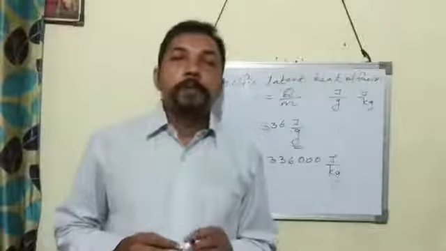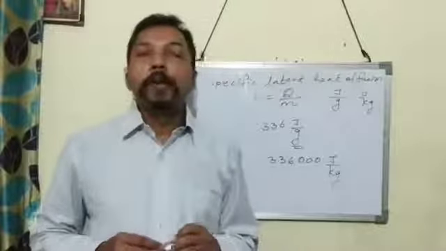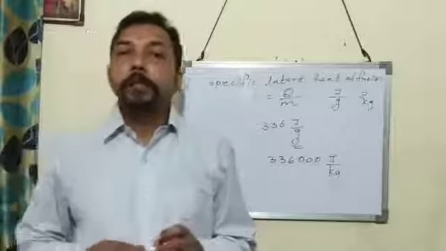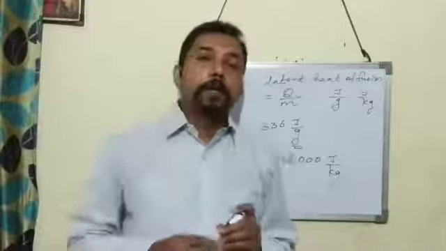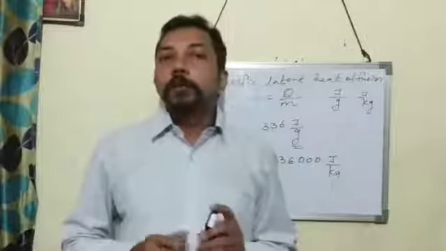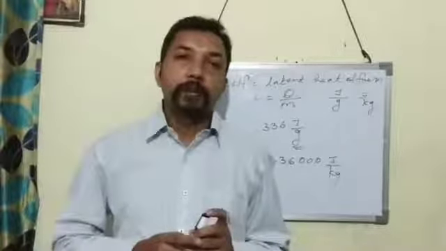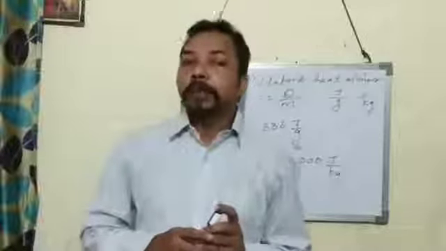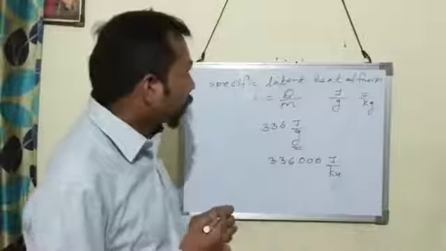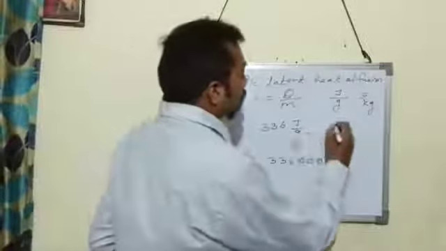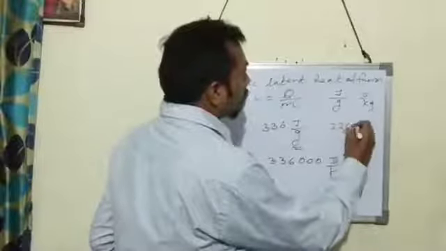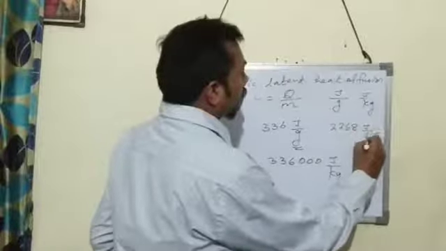Then what is specific latent heat of boiling? Specific latent heat of boiling means the amount of heat required to change liquid to gas at a constant temperature. The specific latent heat of boiling of water is 2268 joule per gram.